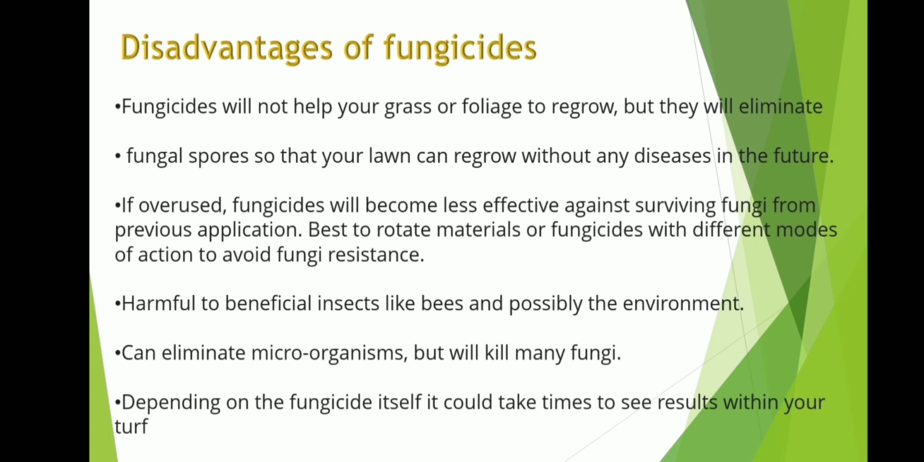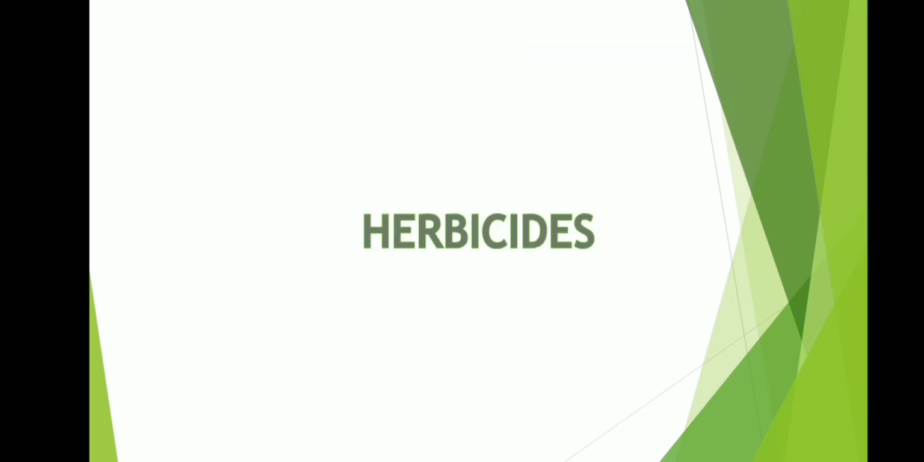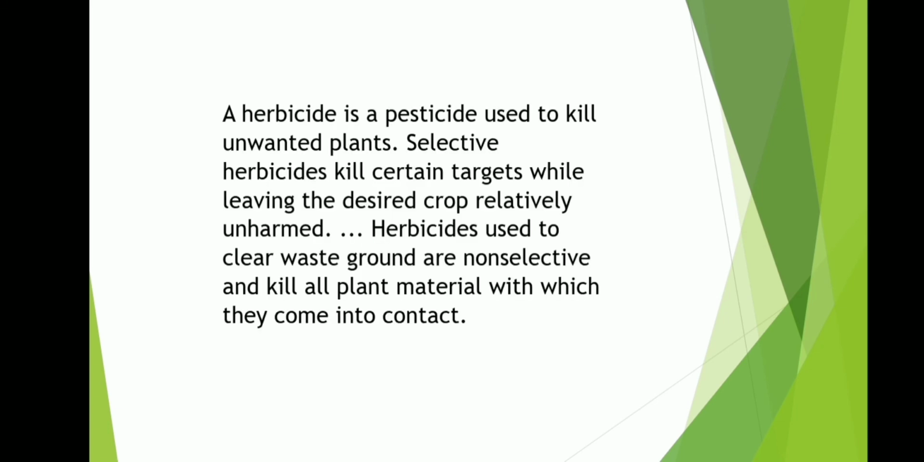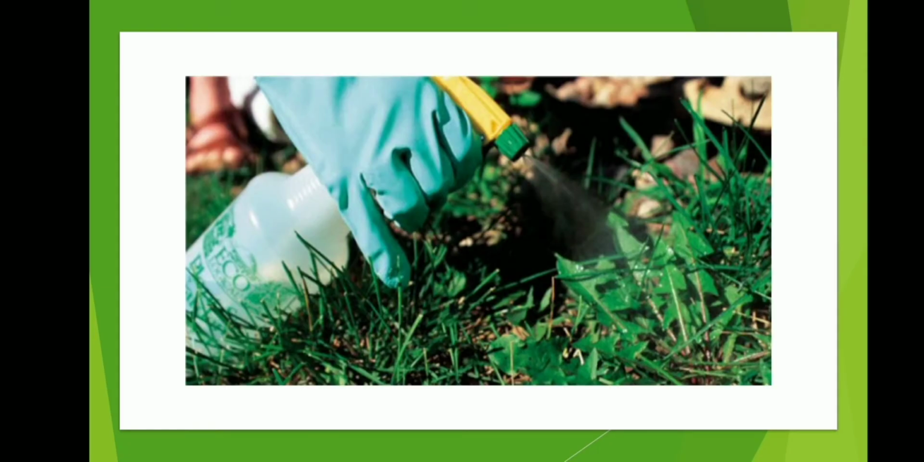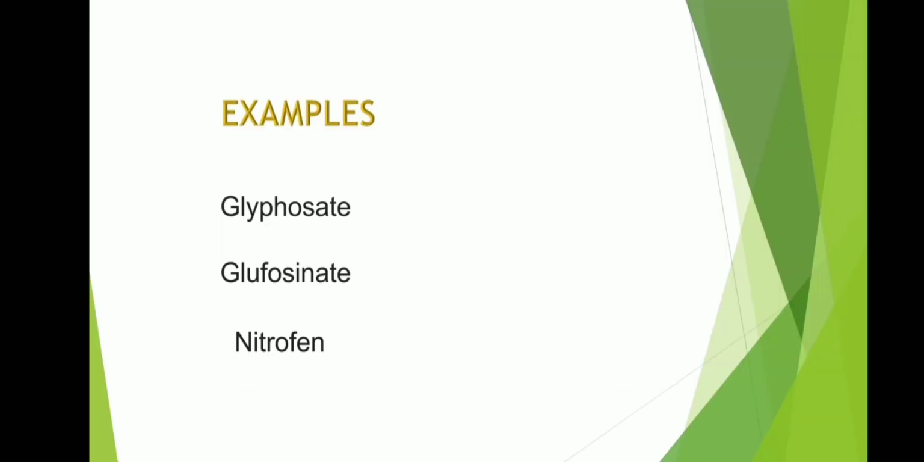Last we are going to discuss herbicides. A herbicide is a pesticide used to kill unwanted plants. Selective herbicides kill certain targets well while leaving the desired crop relatively unharmed. Examples of herbicides are glyphosate, glufosinate, nitrofen.